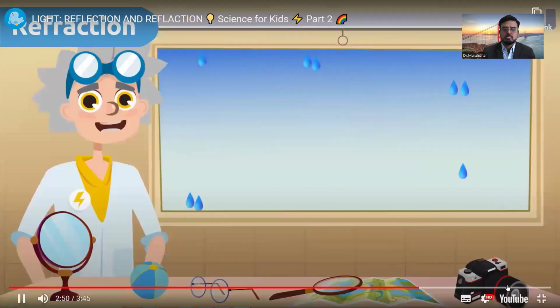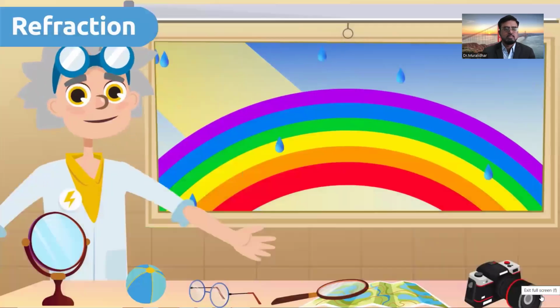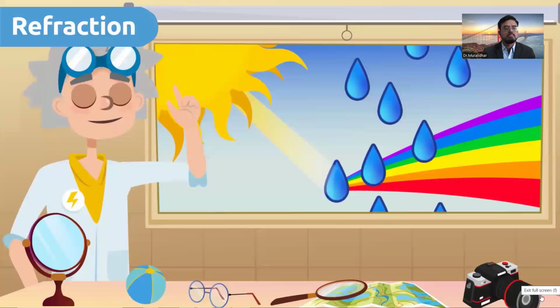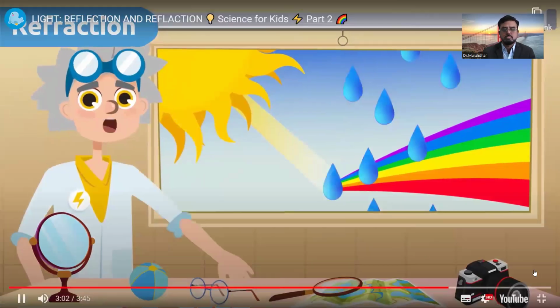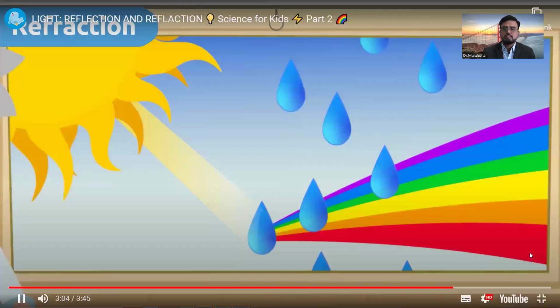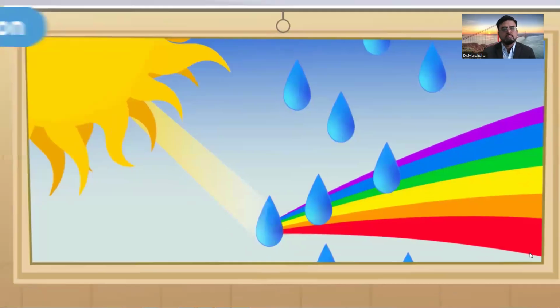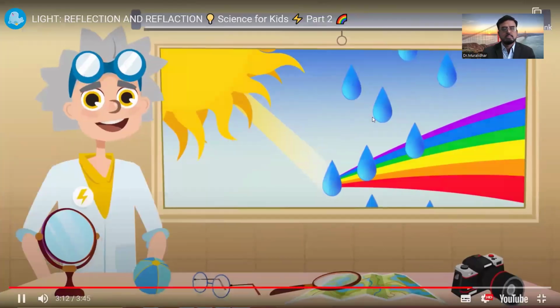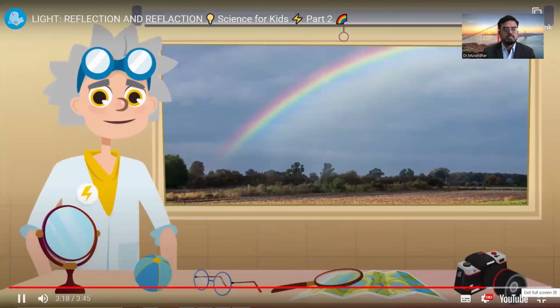Can you think of any natural event where this phenomenon occurs? Rainbows are formed when sunlight passes through raindrops. Thanks to refraction, white light is converted into a colored beam containing red, orange, yellow, green, blue, and violet. Wow, we have learned so many interesting things about light, haven't we? I hope the next time you see a rainbow, you'll remember me.